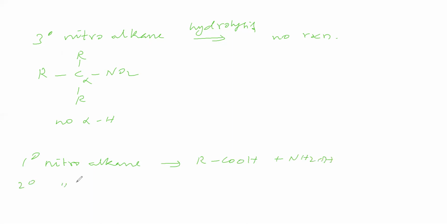Secondary nitroalkane on hydrolysis gives ketone and N2O. Tertiary nitroalkanes do not undergo hydrolysis. So, next we will see the reaction with alkali.